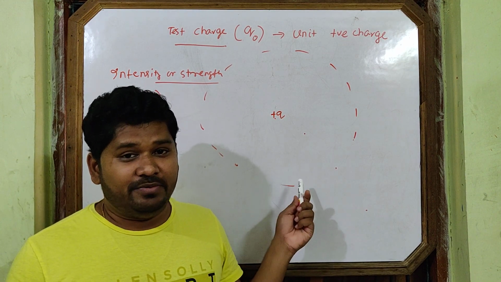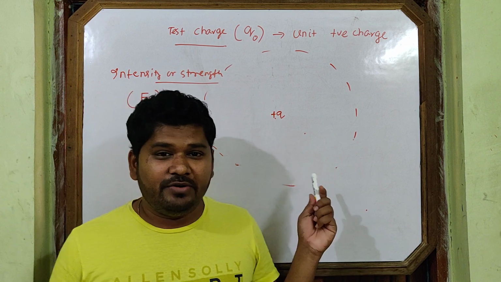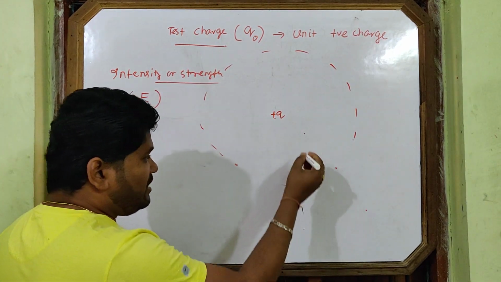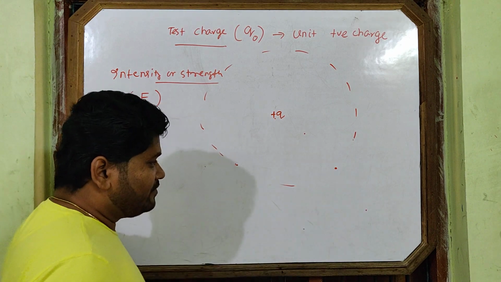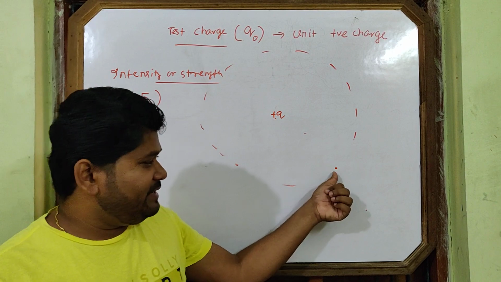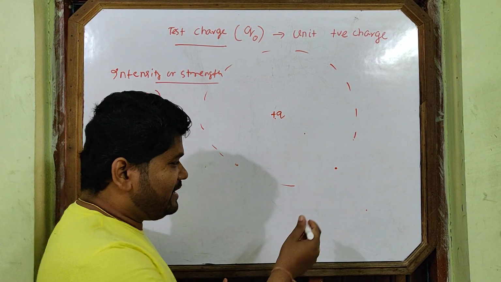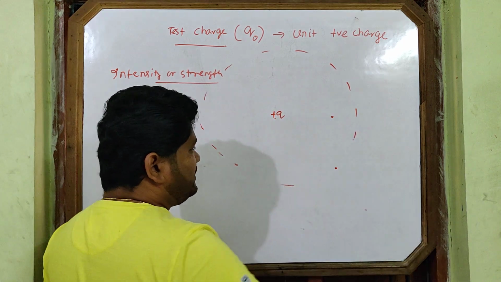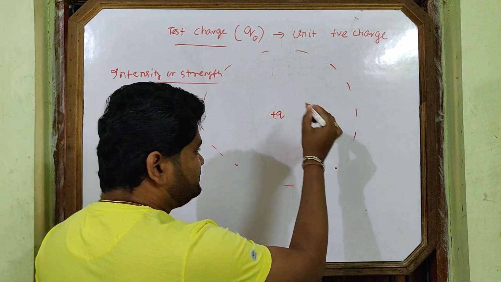This intensity will help you like this. But how can we define this intensity? At this point, you see, if I want to know how much force acts here, I have to study intensity. How do we define intensity? How can you define electric field intensity? Suppose this is a point, point P. At this point, how can you define electric field intensity?